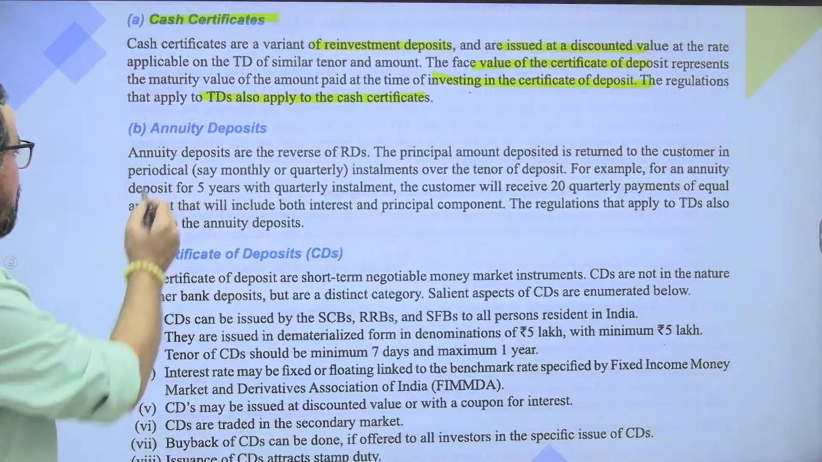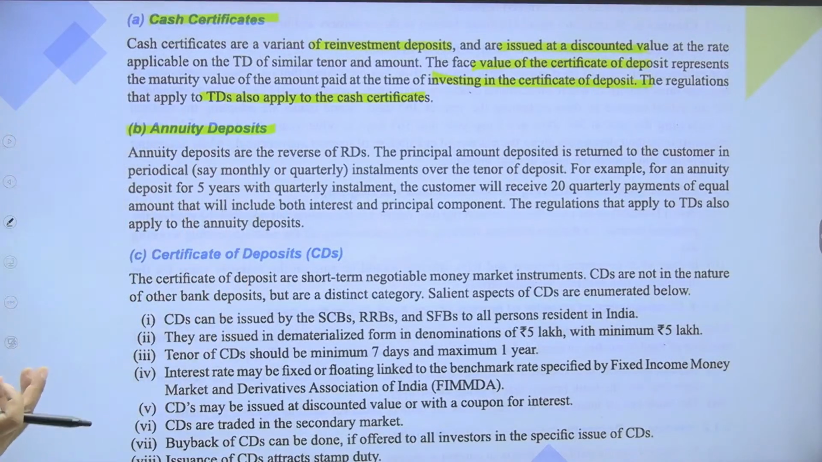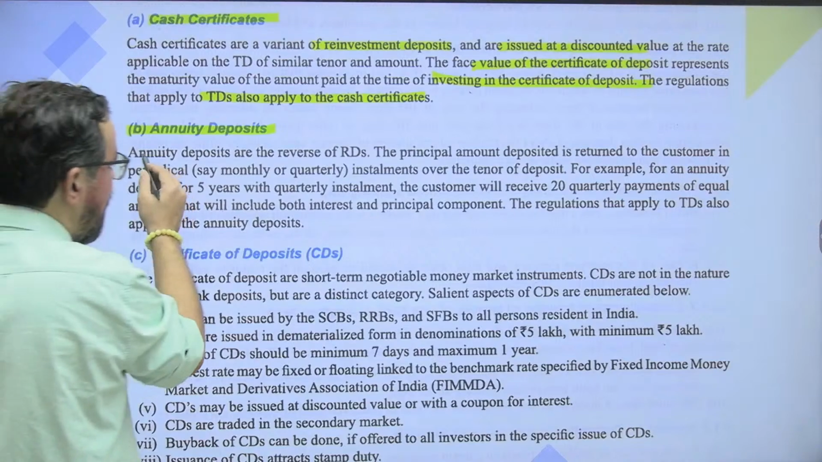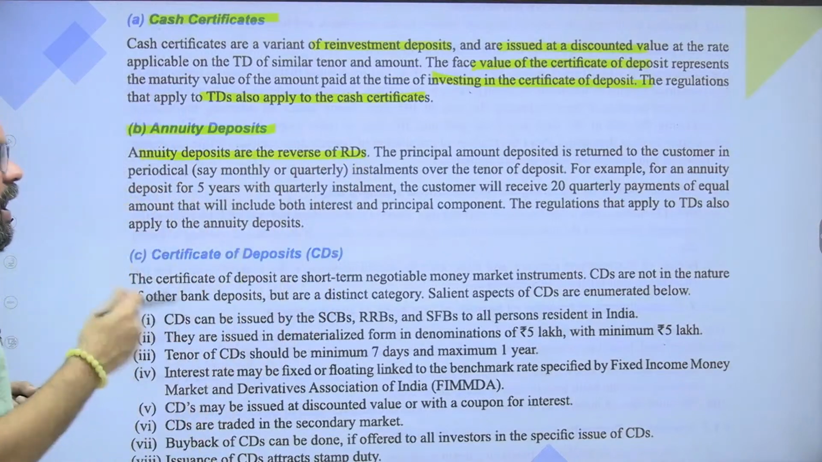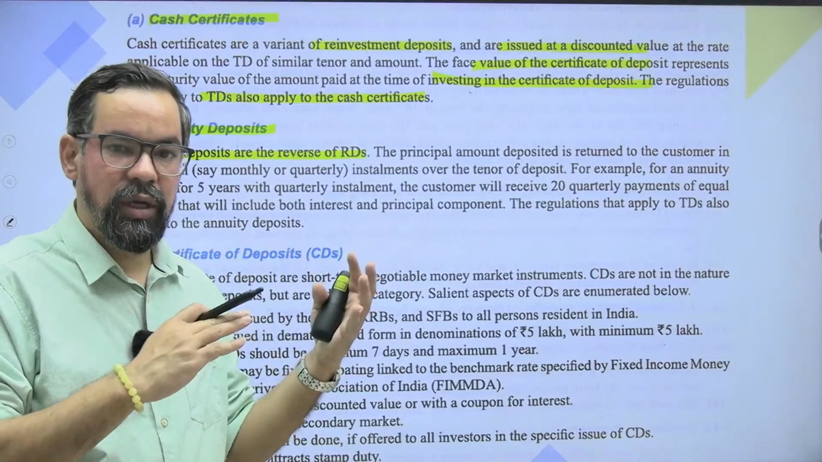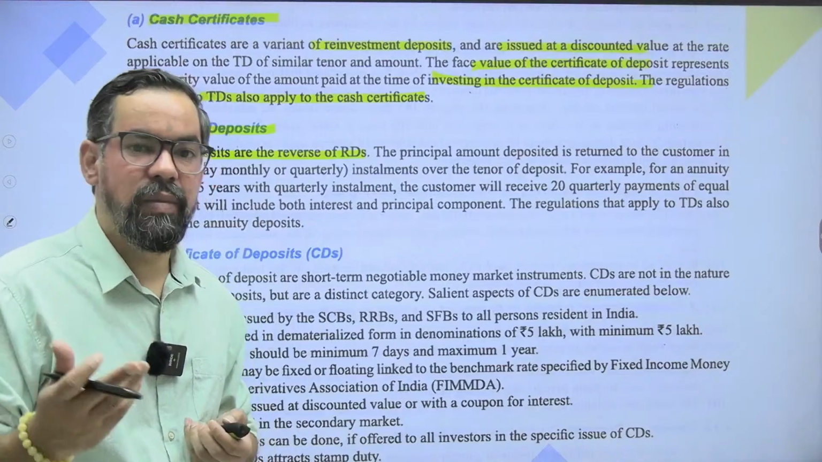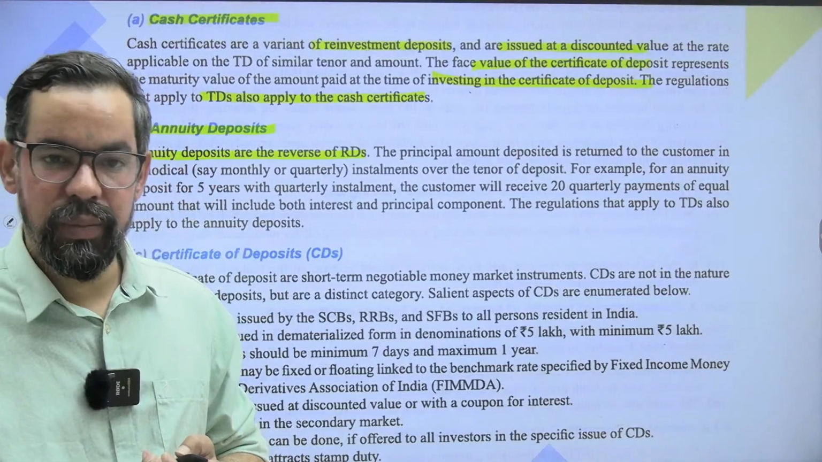So term deposits, similar to annual term deposit, but they get issued on discount. The other one is annuity deposits, which are the reverse of RDs. What we generally do, let's say a customer deposited 50 lakhs, now on regular intervals, like on a monthly basis, we are paying 10,000 rupees per month.